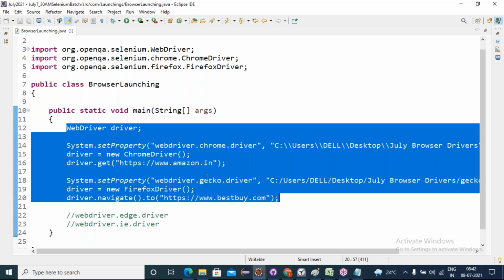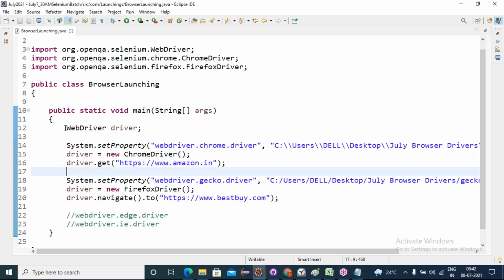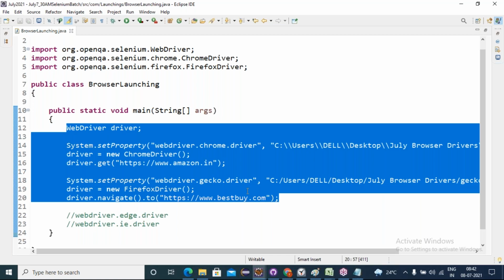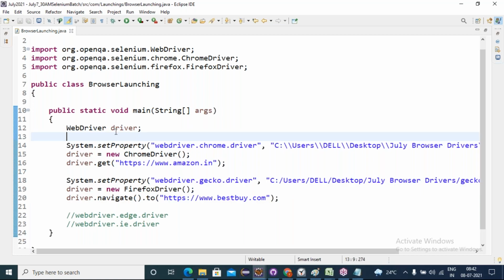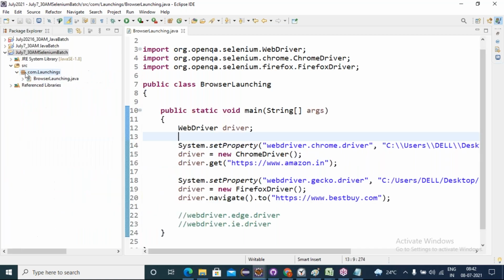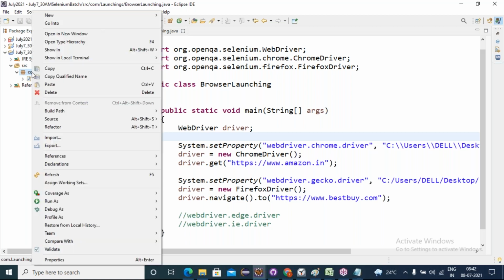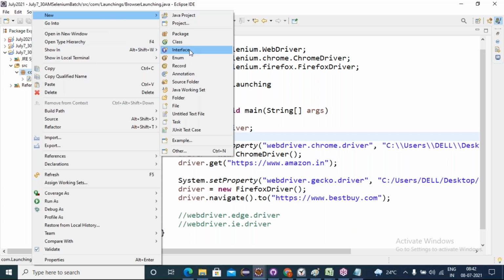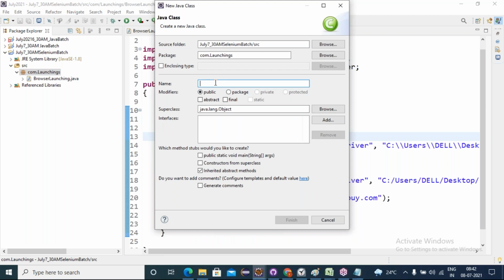Inheritance. Java inheritance. If you want to reuse this code in some other test case, I must write this code in some class, and those class methods I will access in other child classes. So I will create one common class where I define the common functionalities. Right click on this package, New, Class, named Base Test.